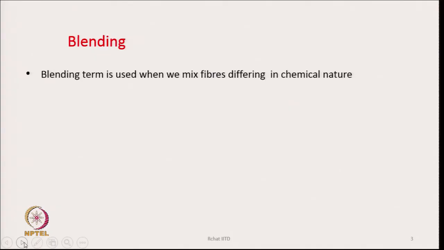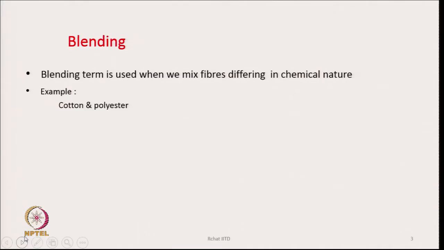Now, blending also basically means mixing, but this term blending is used when you mix fibers different in chemical nature. When you mix cotton with cotton, then we say it is a mixing process. If we mix polyester with polyester, then we call it a mixing process.